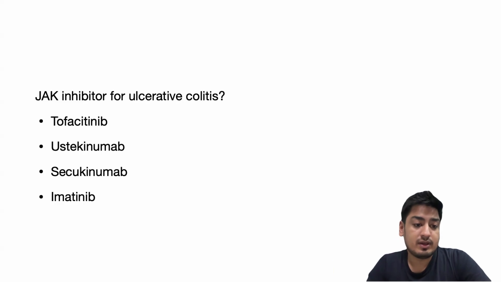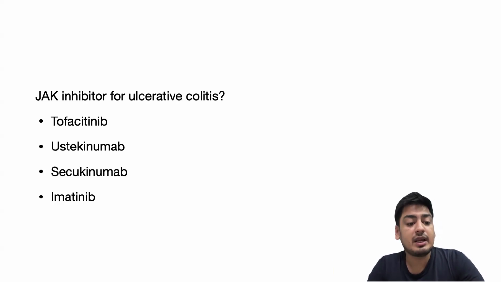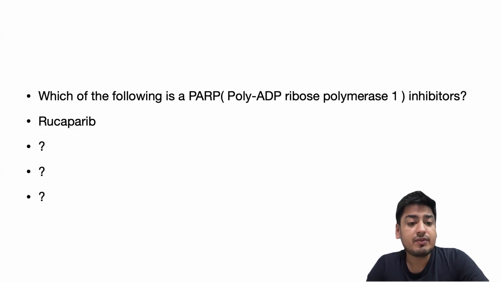Okay, so tofacitinib is a JAK inhibitor. Ustekinumab is an IL-12/23 inhibitor, which is used in ulcerative colitis. Secukinumab is an IL-17 inhibitor, which is used in psoriasis. Imatinib is a tyrosine kinase inhibitor, which is most popularly used in CML. The answer is tofacitinib.